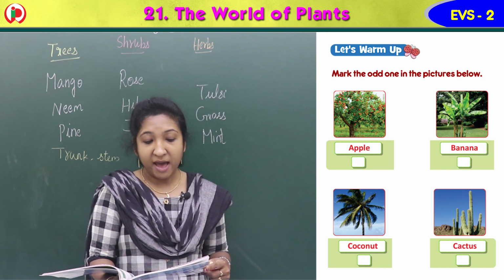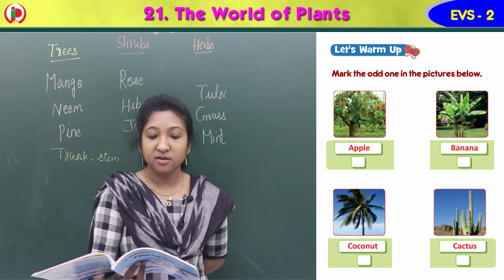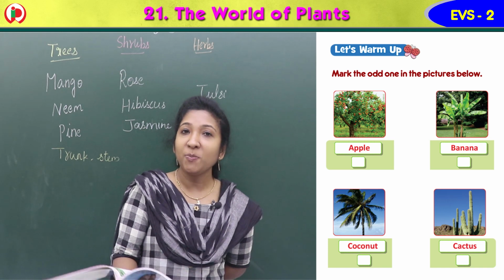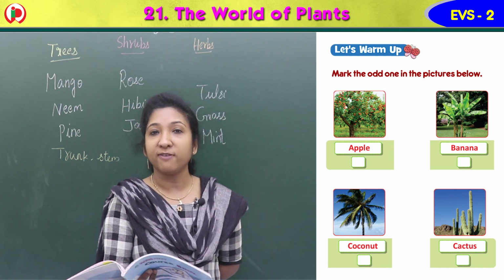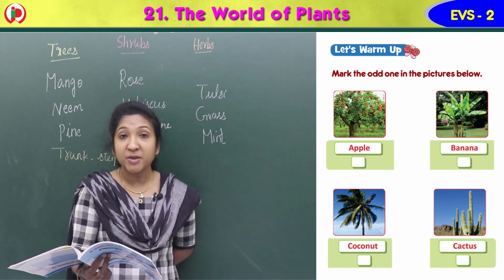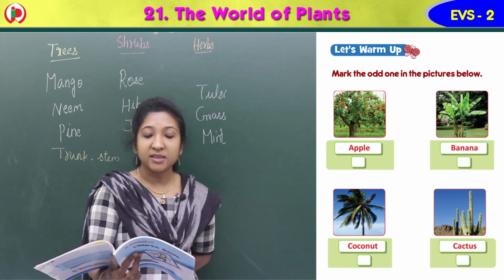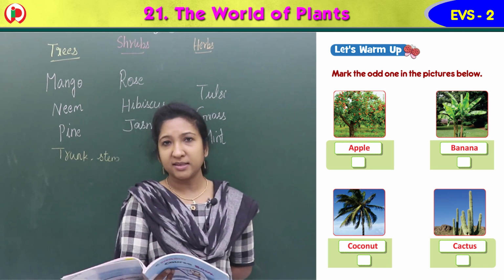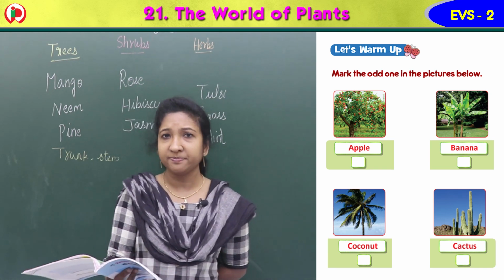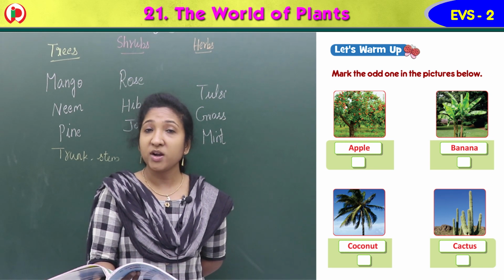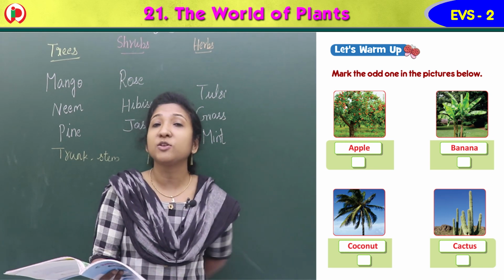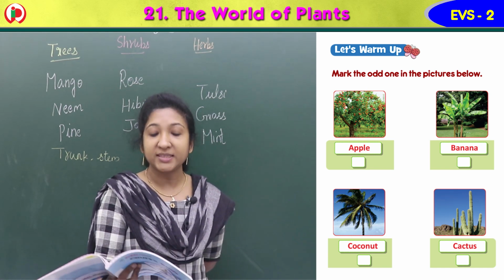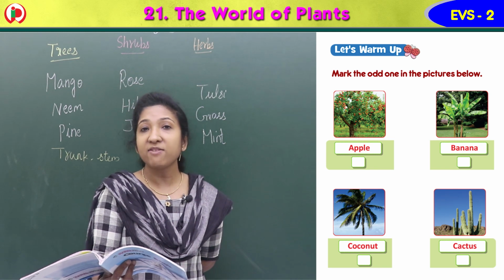So you have to mark the odd one in each group. In this group you have to mark the odd one. There are four pictures given. One is of apple tree, then banana plant, coconut tree, then cactus which grows in desert. Which one is odd here? Which does not belong to this group? One picture does not belong to this group. Can you say which one?